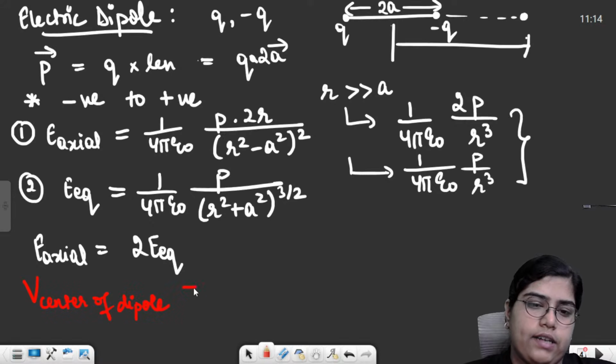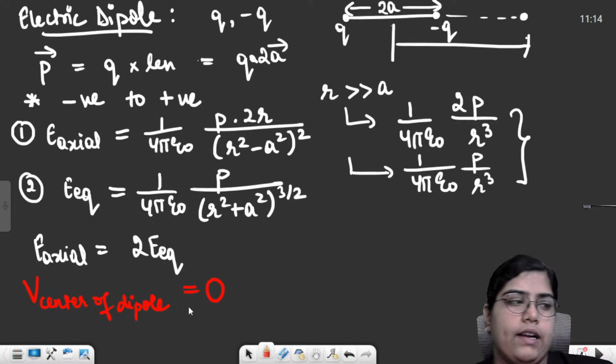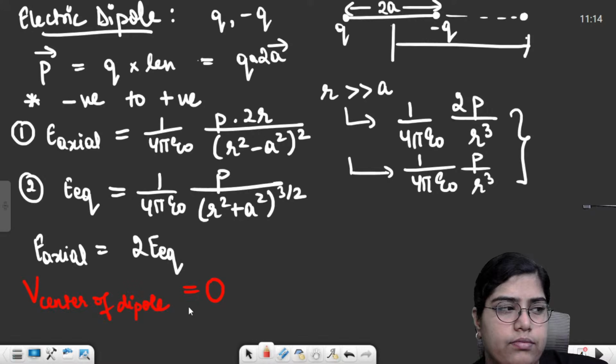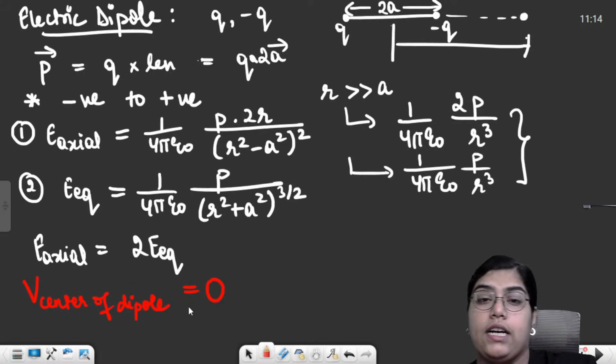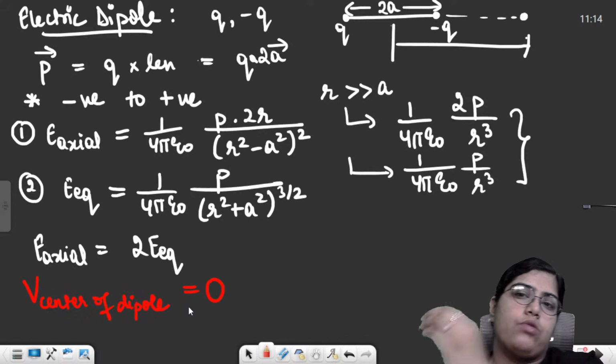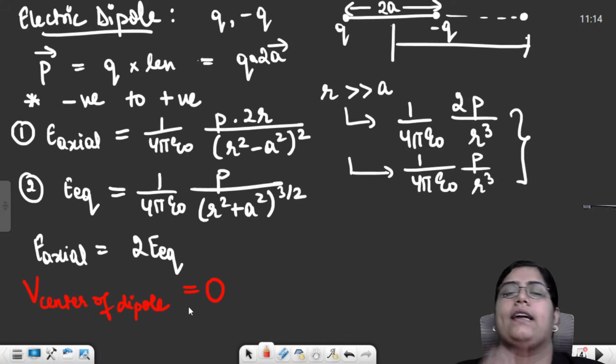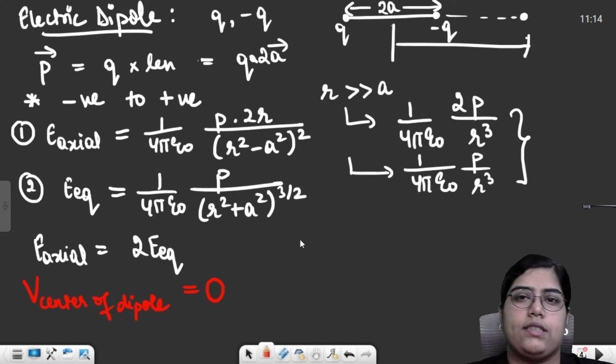So potential at center of dipole, you will see that will come out to be 0, right? And for two equal and like charges, if you have a charge plus q and a charge plus q over here, then at the center of this charge setup, potential will be non-zero, field will be 0, right?